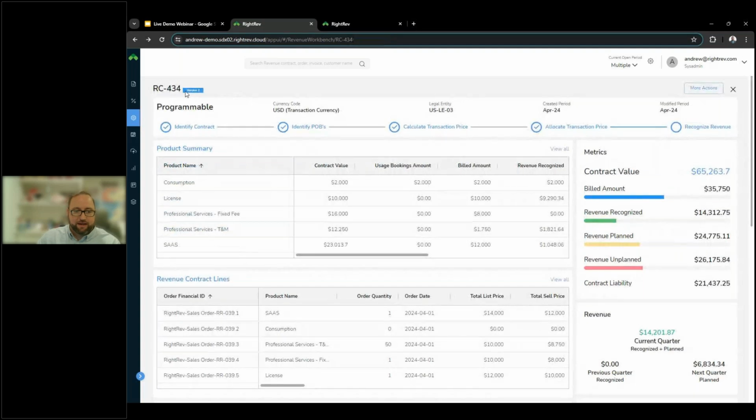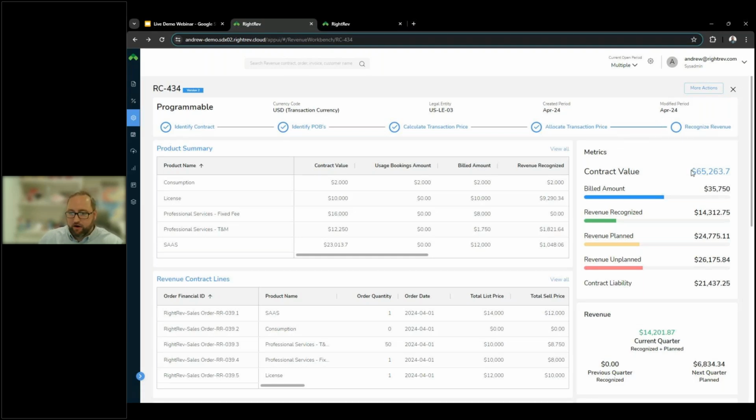First off, anytime we have a change, we are tracking the revenue contract version. We have reporting available to define what's changed period to period and what's changed version to version. We also are tracking the most recent modification period on all of our revenue contracts for reporting purposes as well.